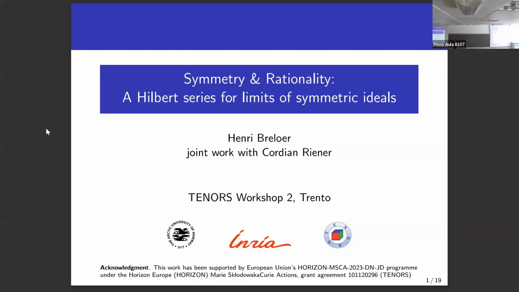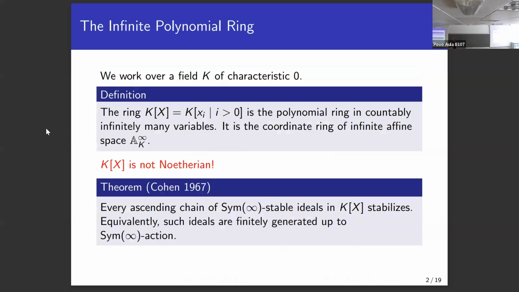So, today I want to talk about the infinite polynomial ring. And it's a bit technical, but don't worry, I'll give you lots of examples. And this all works with a field of characteristic 0. So what is the infinite polynomial ring? You can think of it as the union of all finite polynomial rings. So I write this K[X], and X is every variable x_i indexed with i, and i could be every positive natural number.